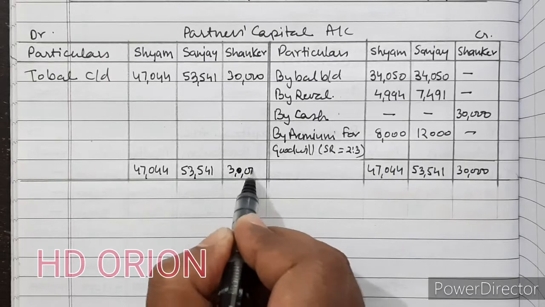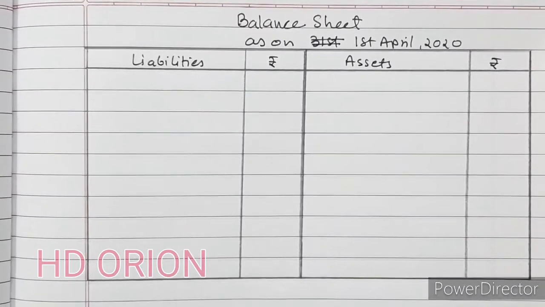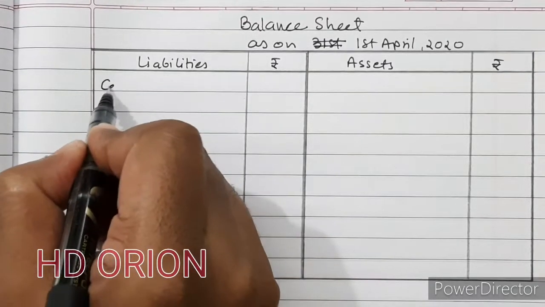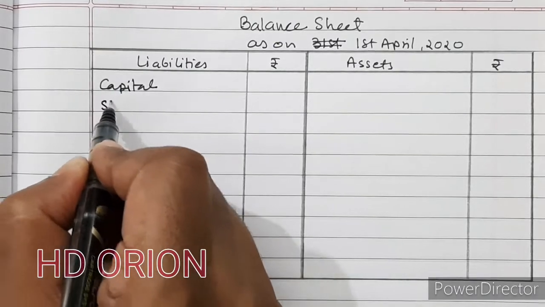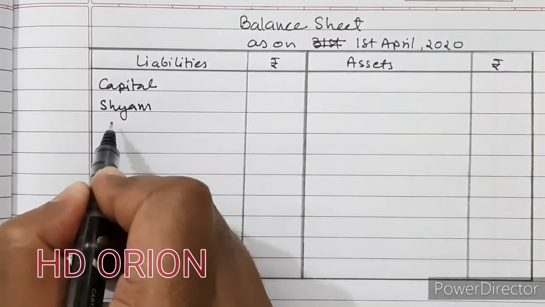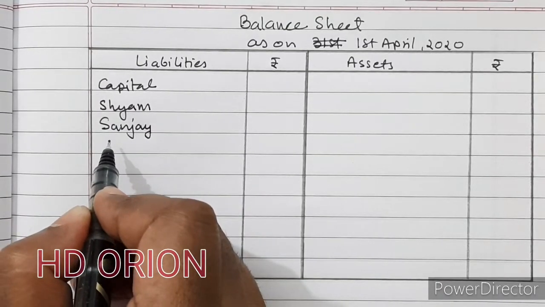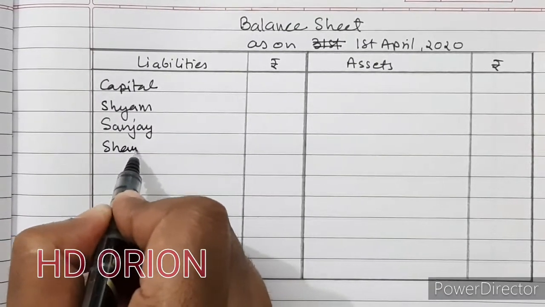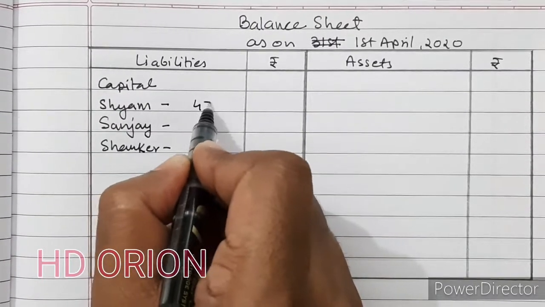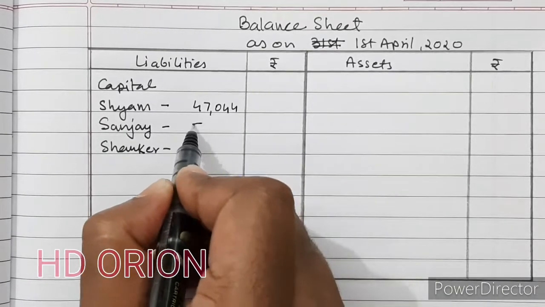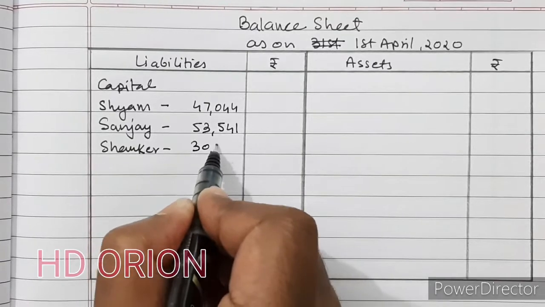Now we will prepare the balance sheet of the new firm. So first we will write capital. Shyam, Sanjay, and new partner Shankar. 47,044, 53,541 and 30,000.